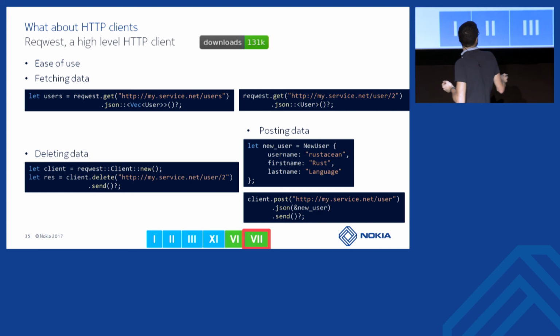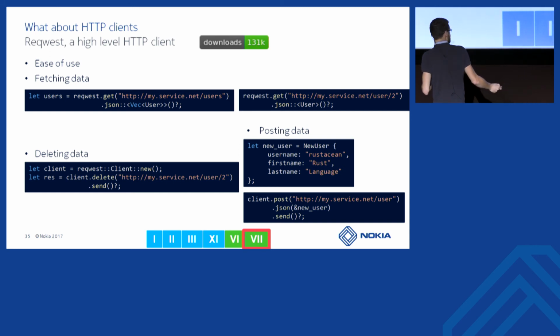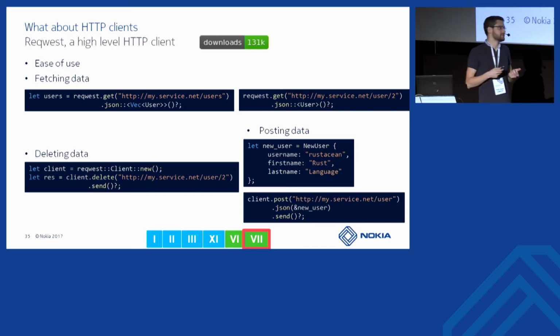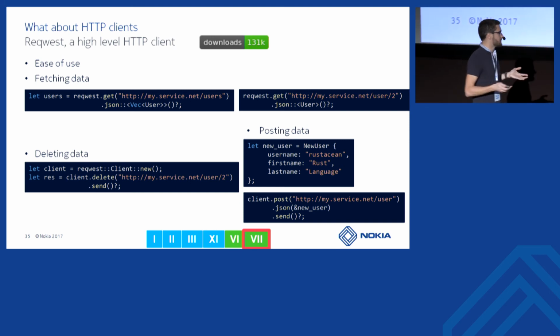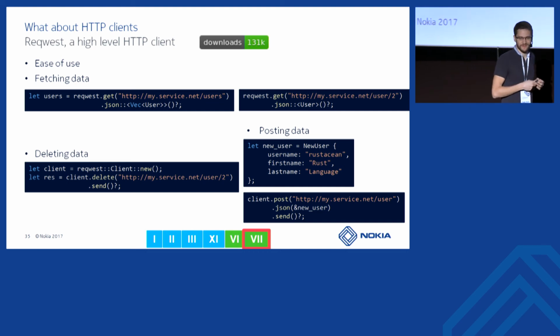You can post data if you want to. So let's take a new user here, serialize it into JSON and send a request. Okay, so you have the REST interface, and you have the client to talk to that.